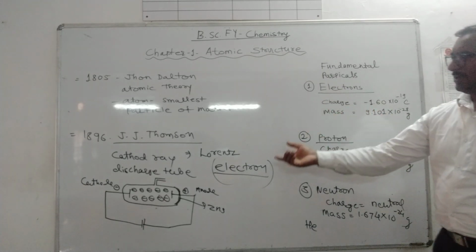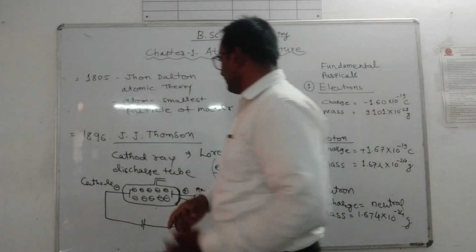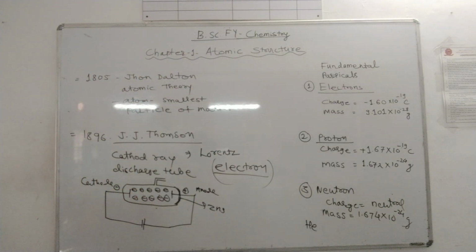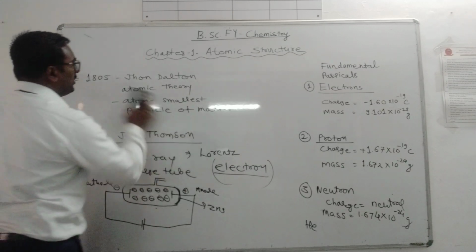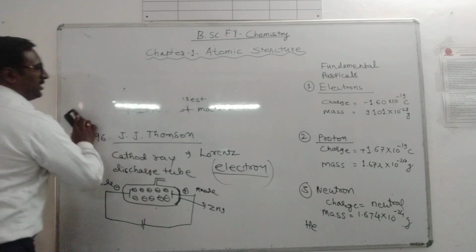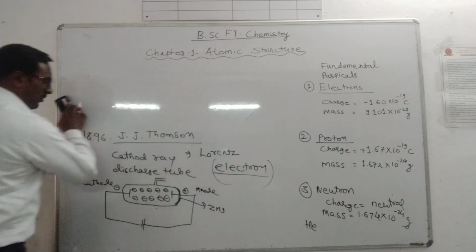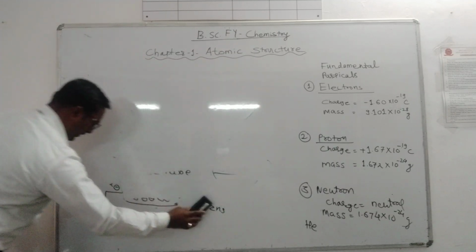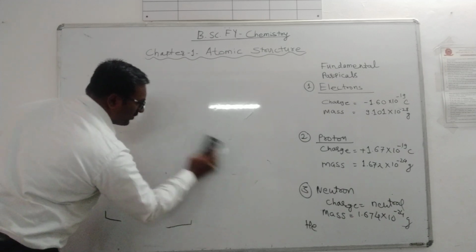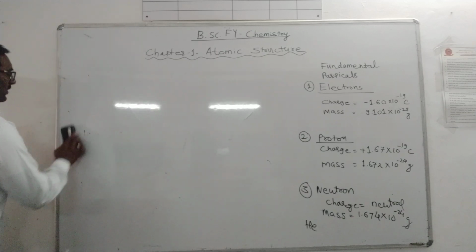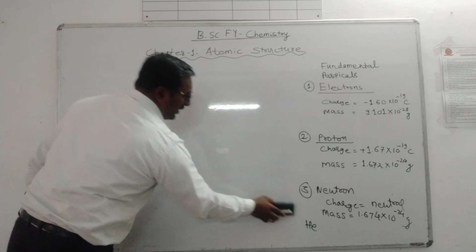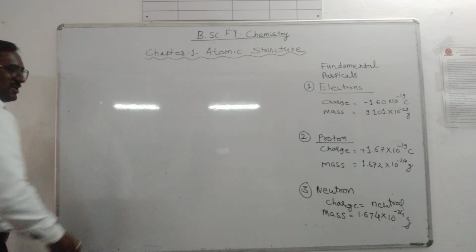Again, the scientist Goldstein performed the same experiment, and he modified the cathode. Instead of using a regular cathode, he used a perforated cathode, meaning a cathode which has gaps. Again the same phenomenon, but particles are flowing in the reverse direction.